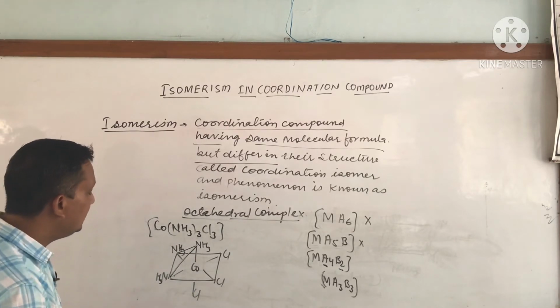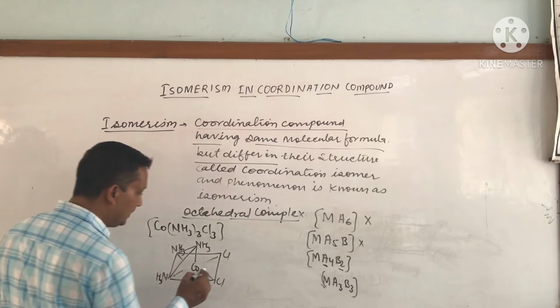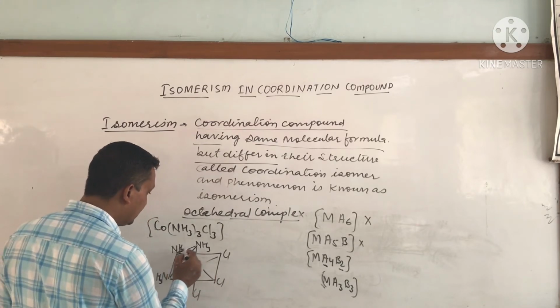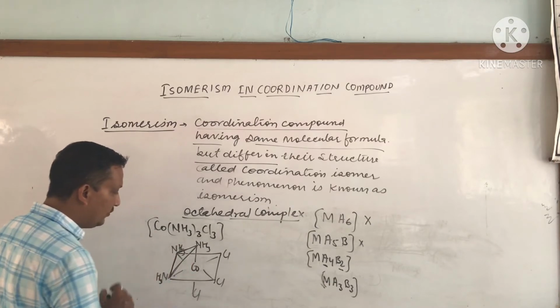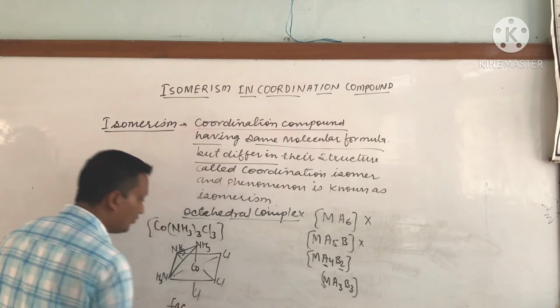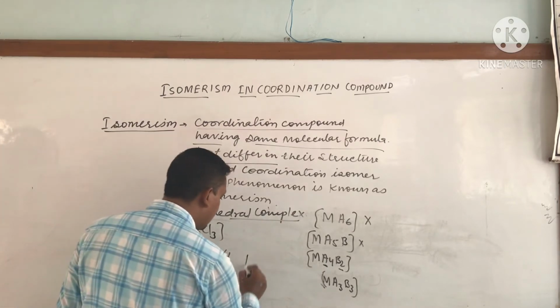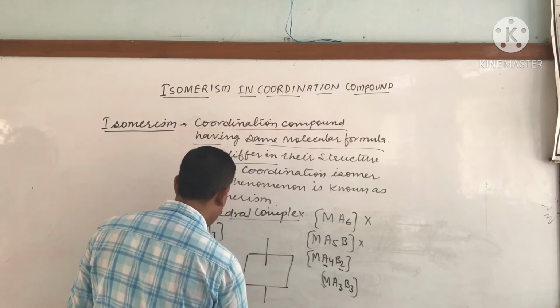NH3 are at the same face, NH3 are at the same face and Cl like this. So these are on the same face, therefore these molecules are called the fac isomer. And the second one is like this.